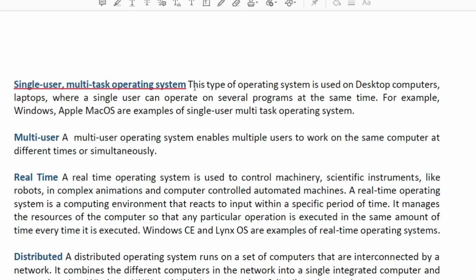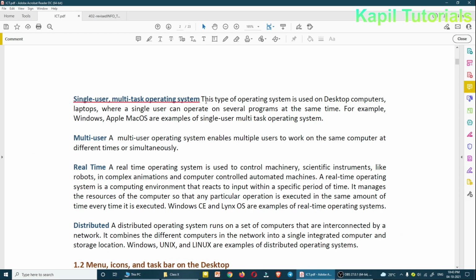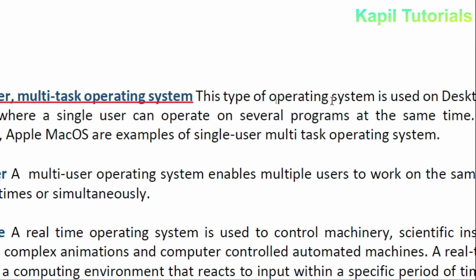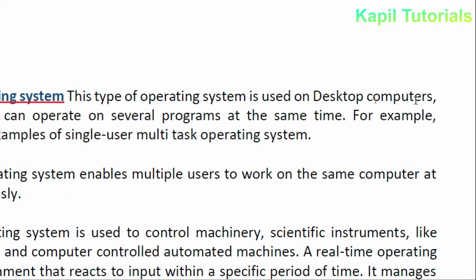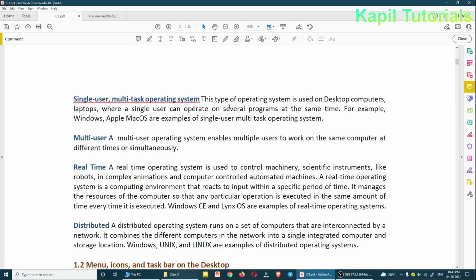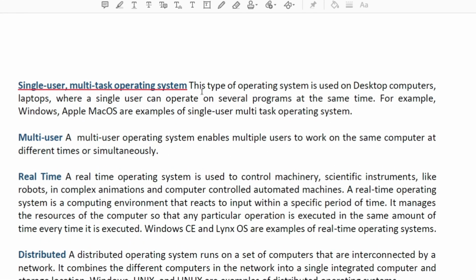Now this is important. This type of operating system is used on desktop computers. Currently what we are using are desktop computers, so this type of operating system is used there, or on laptops, where a single user can operate several programs at a time. That means at the same time I am using.